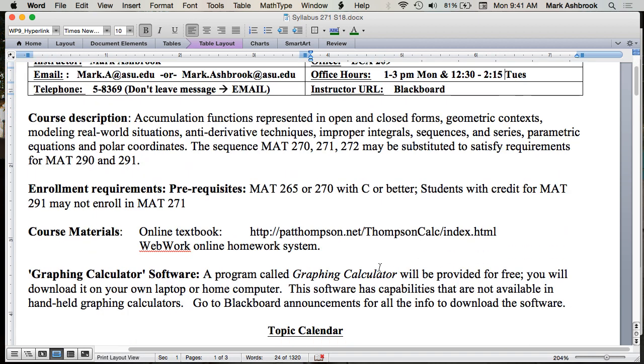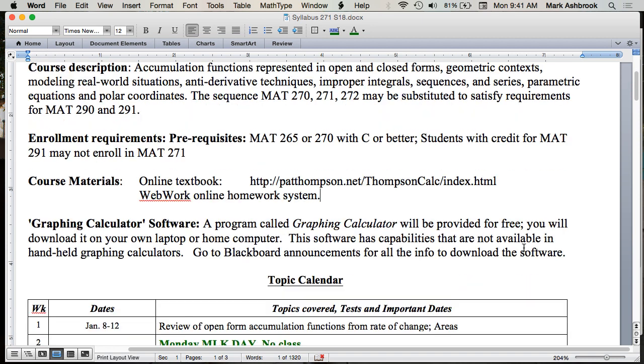All right, the textbook is online and free to you. It's just an open textbook for anyone to see. There's the URL, so you probably want to put a bookmark on your computer to that because you'll be going there a lot. Homework will be written assignments and through WebWork online system. That's also free to you, and that won't get going for a few weeks.